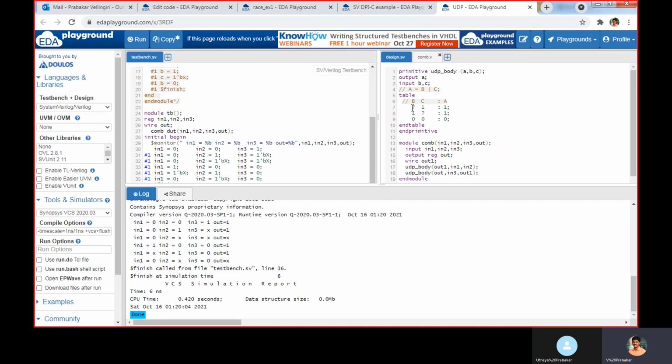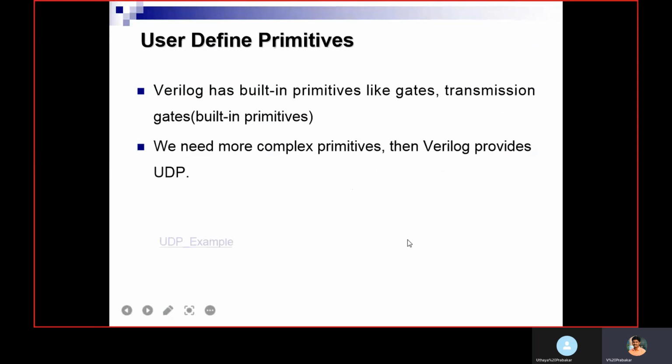Here it may be a 0 or 1, and C is 1, you are getting 1. For this corresponding input, we are getting 1. So likewise, based on this primitive, it will operate and we are getting the corresponding output. So likewise, you can also implement sequential primitives also. Now I showed the example of combinational.